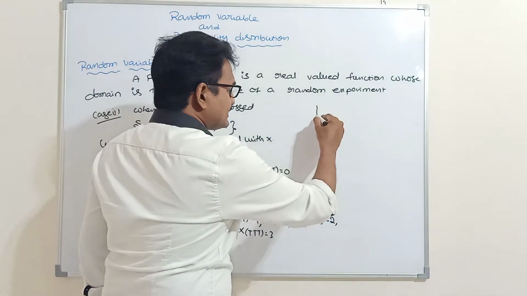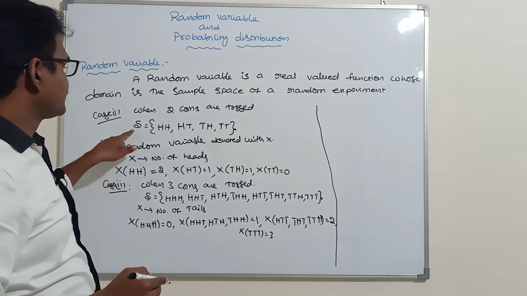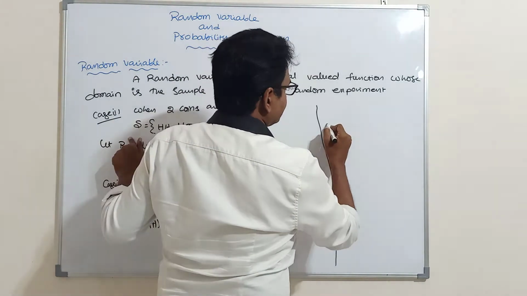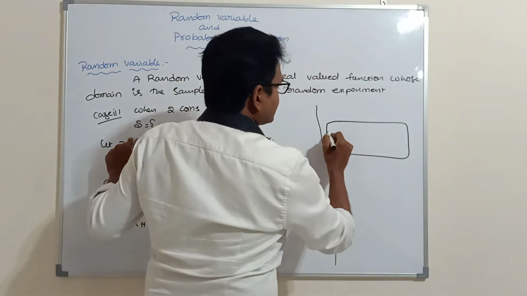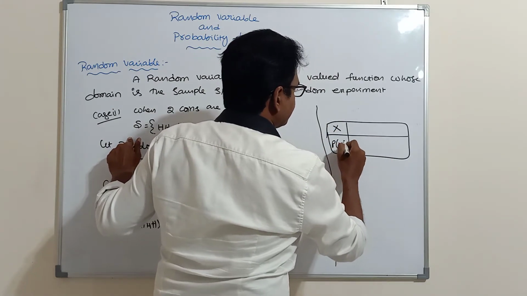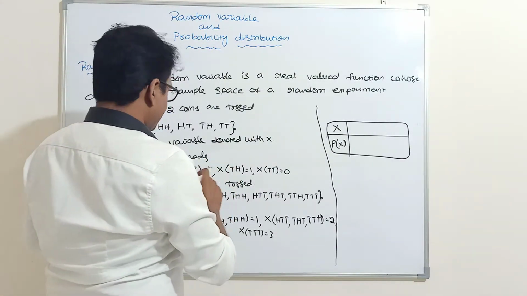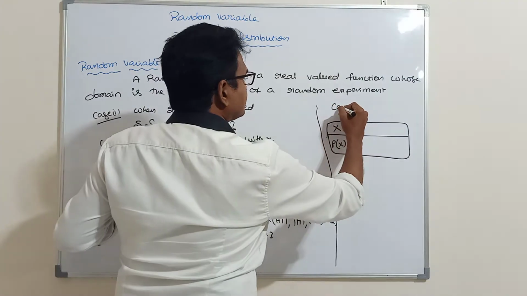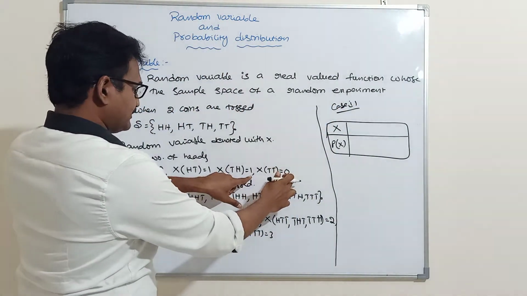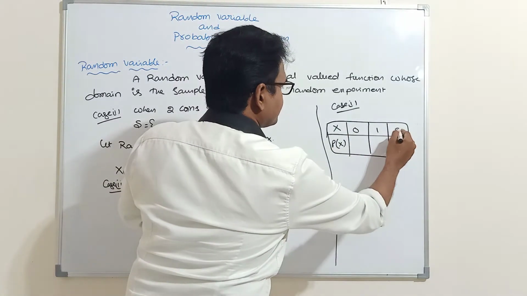Next, what is the relation between random variable and probability distribution? If you take the first case, I am making a table with x and P of x. The number of heads case I am taking here: the least number of heads is 0, next 1, next 2.